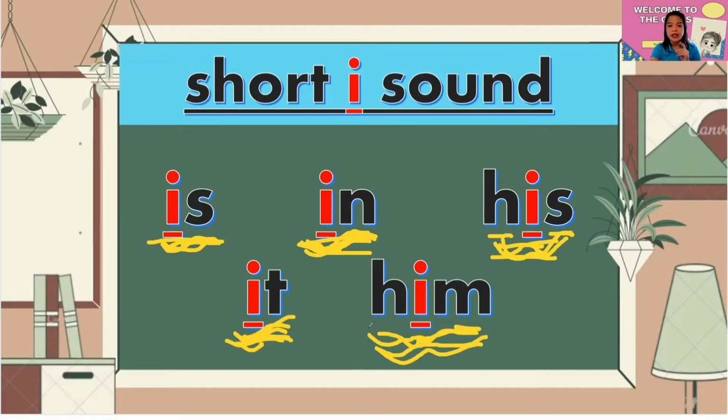Him. Remember that the sound of this letter is just the breathing that is coming from your mouth. So you can sound this out when it is followed by the next letter. Okay, like for example, he, his, and him. All right. So now let's proceed with our next examples for the short E sound.